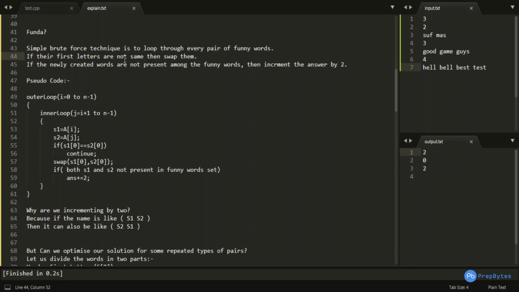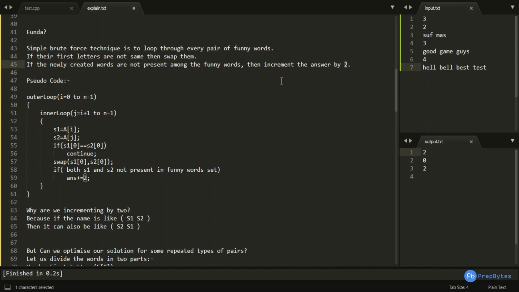If the first letters of any pair of the funny words are not the same, then we would be swapping them. And if the newly created words after swapping their first letters are not present in the set of funny words, then we would be incrementing my answer by 2.